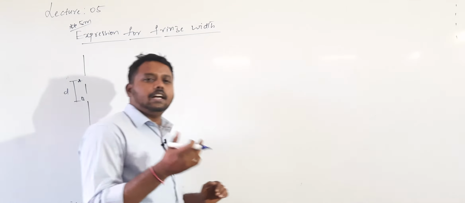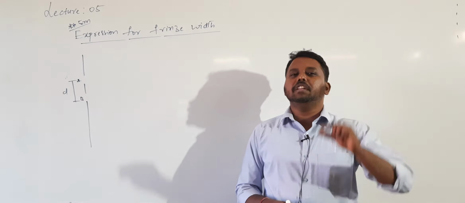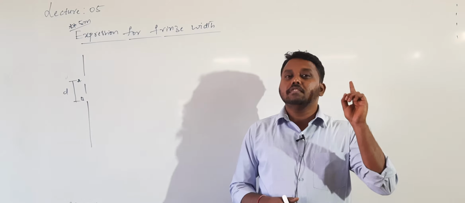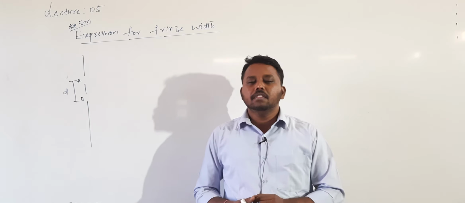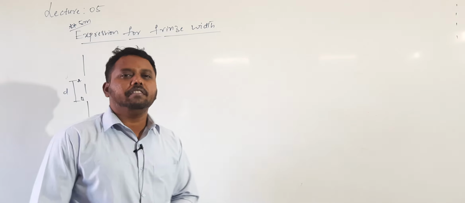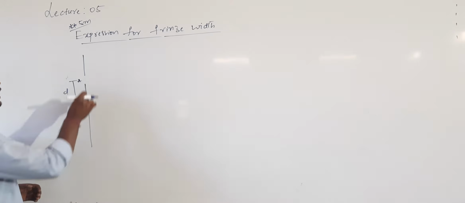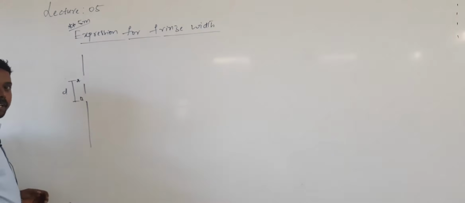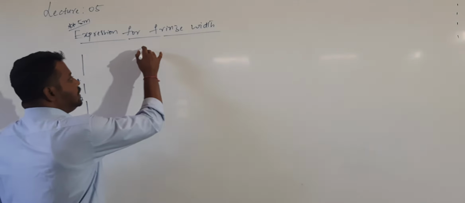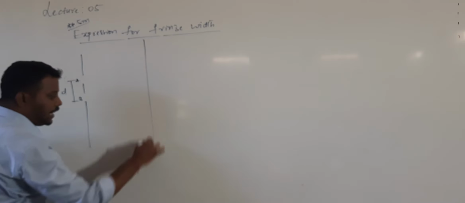Even in Thomas Young's double slit, the separation between the two slits is of the order of 0.5 mm. So here also the separation should be very small. I am not drawing the primary slit where light is illuminated; directly I am taking light coming from A and B. In order to catch the interference pattern, we need a screen.